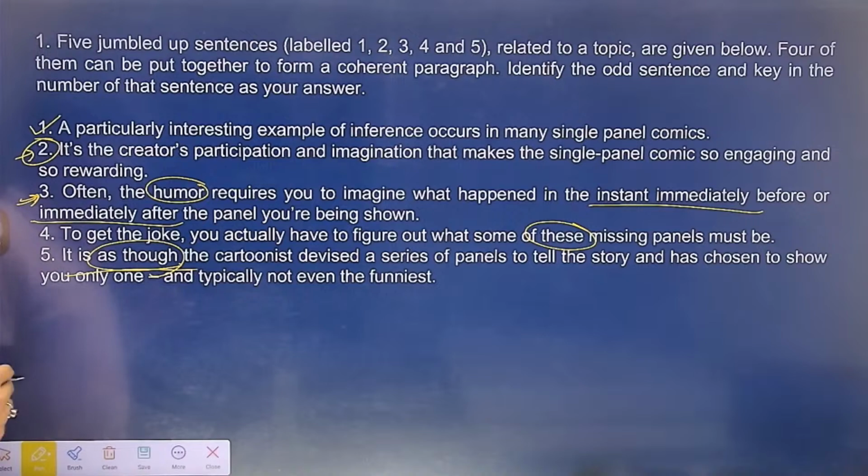Whereas students, that is not the main purpose of writing the paragraph. The main purpose of writing the paragraph is to talk about what things are needed to understand the message behind it. Okay, so the purpose is not why these single panel comics are so engaging and rewarding. That is why students, if you observe slightly, minutely, you will come to know that there is a slight difference between the tone of the second and the tone of the rest of the paragraphs. The students, second is the odd one out.